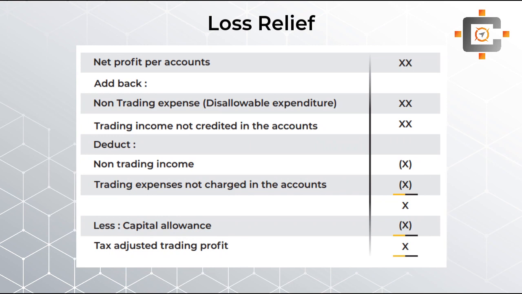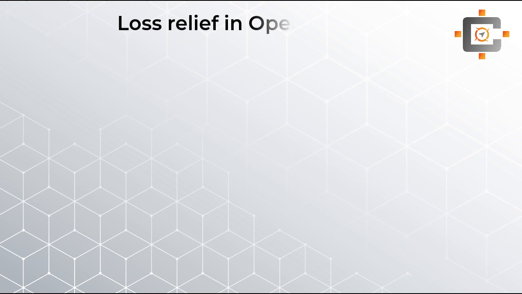Now students, we know how to calculate our tax adjusted trading profit or loss. That means we first take our P&L profit or loss, then we make adjustments, and then we deduct the capital allowance. After deducting the capital allowance, if you are having any trading loss, then that is your full and final trading loss. Now students, there are three possibilities. Just like in the basis period, over here in the loss relief also you have three options. You have to choose whether it's your ongoing year, your opening year, or your cessation year. According to your year and your situation, the loss relief options will be available to you.